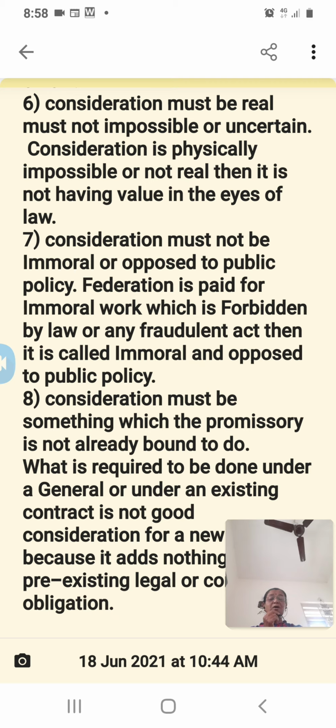If some person gives a bribe in order to have the inquiry conducted very fast, then it is not a valid consideration, because the police officer is already bound to do his work. Anything extra paid is called a bribe, and it is not valid according to law. So the consideration must be something which the promisor is not already bound to do.